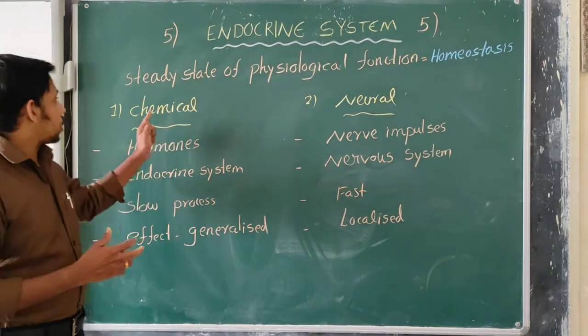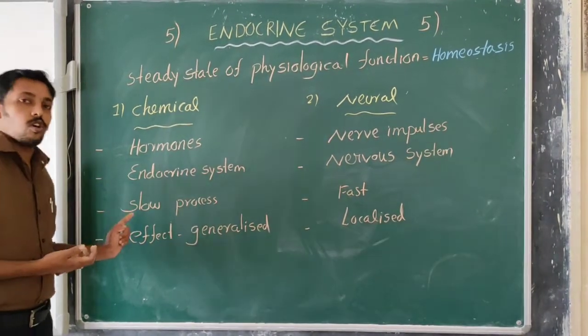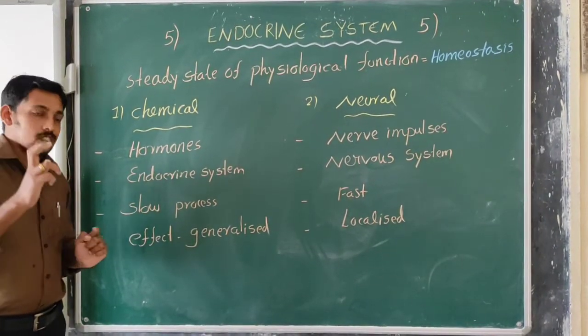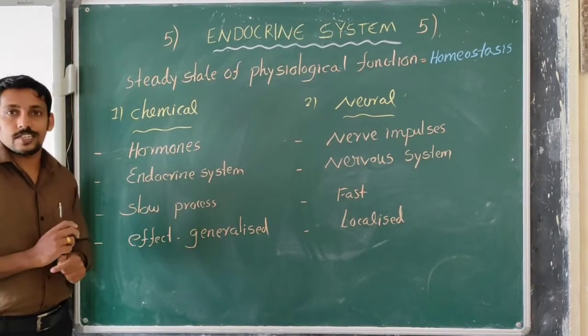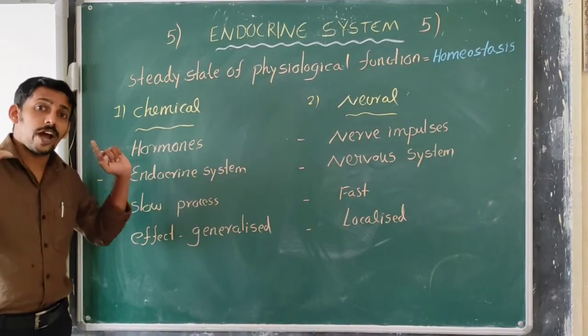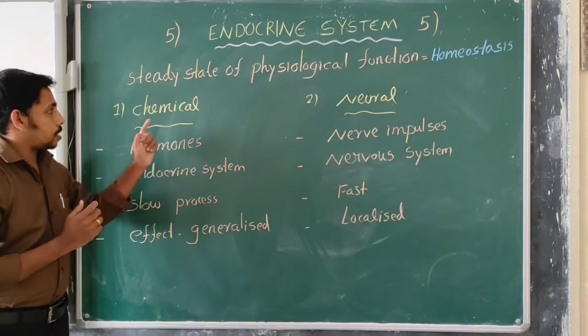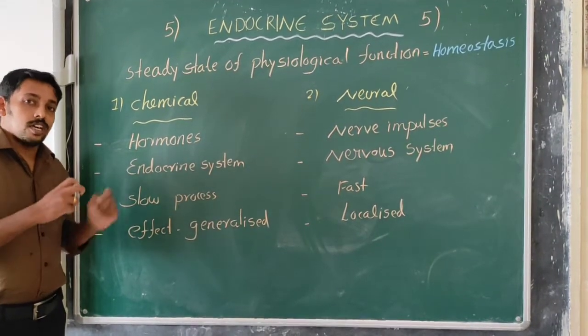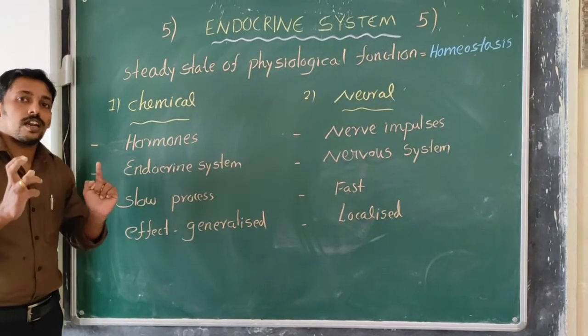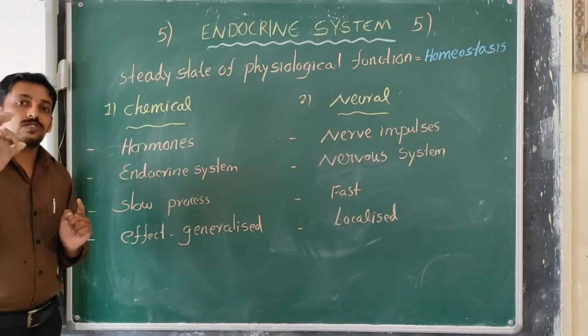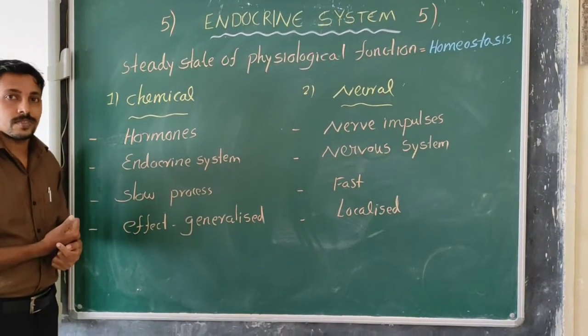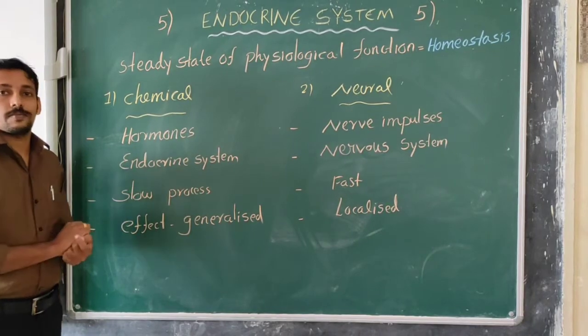In the case of the chemical control, it's a slow process, and the process is almost generalized. Its actions are widespread. In chemical control, by using the hormones, the actions are generalized or widespread, and it is a slow process.